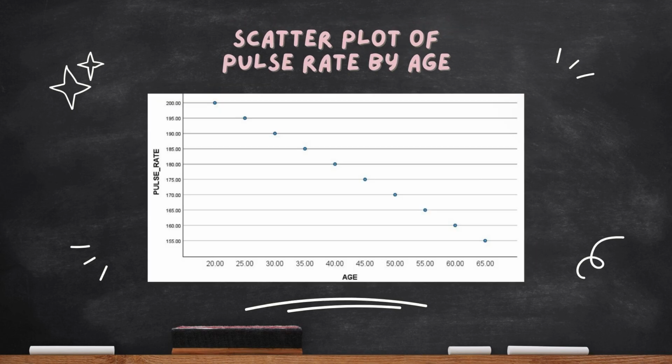As people age and reach adulthood, their pulse rate will usually decrease as their bodies finish growing and the cardiovascular system becomes more efficient. The data shows a consistency from the person with the age of 20 to 65.